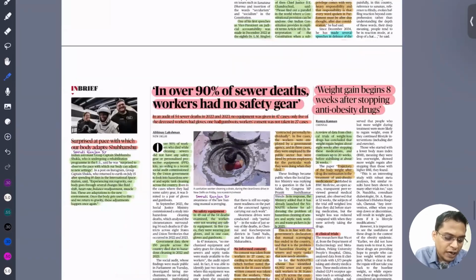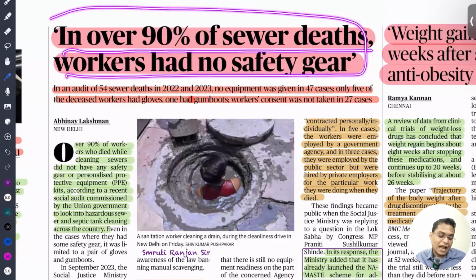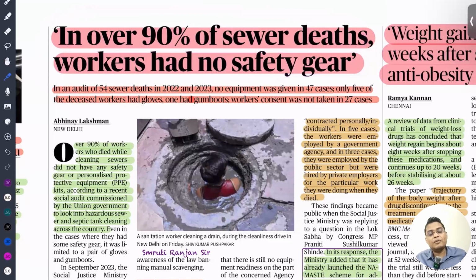Next, in over 90% of sewer deaths, workers had no safety gear. This is a very sad incident. Those 90% died after entering the sewer tank, where they got exposed to poisonous gas and were killed because of asphyxiation.